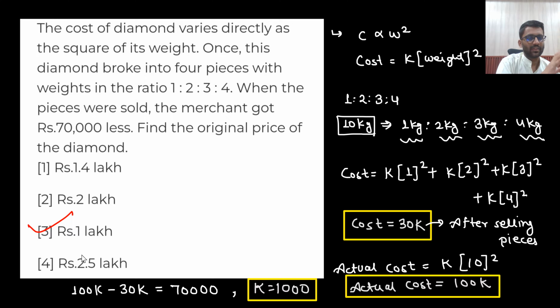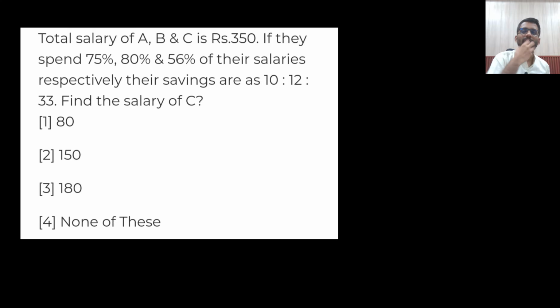Are you understanding the point? This was a good question as well, based on simple aptitude. Why am I dealing with these problems? Because these kinds of problems have been asked. It is proportional to the square, or proportional in a linear relation. So these are the two problems that I picked. This is not related to ratio or proportion, just a simple aptitude problem. So I hope your concept is clear now, how you will solve these kinds of problems, right? Let's move to the next problem.